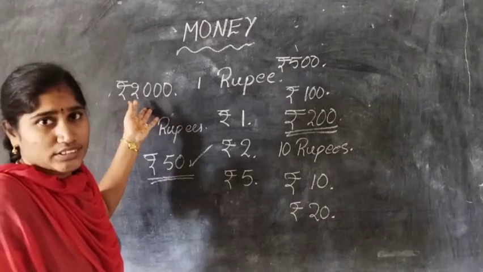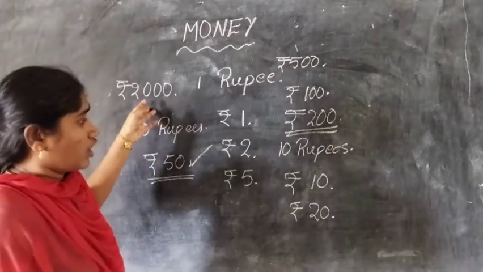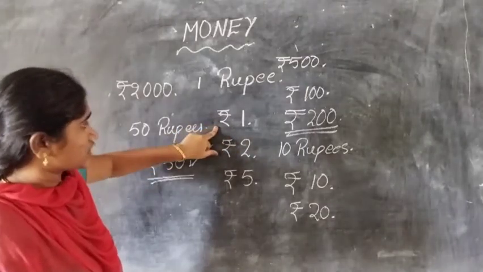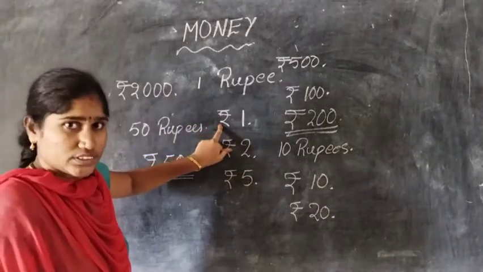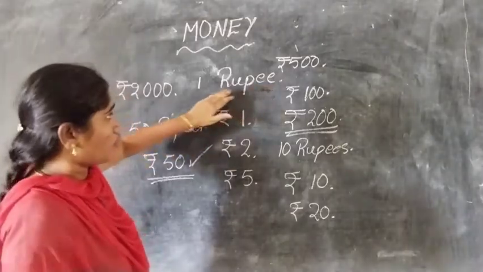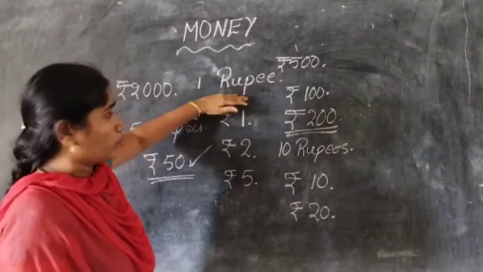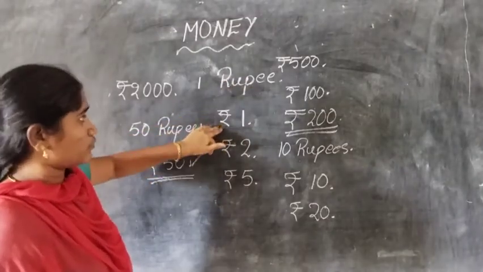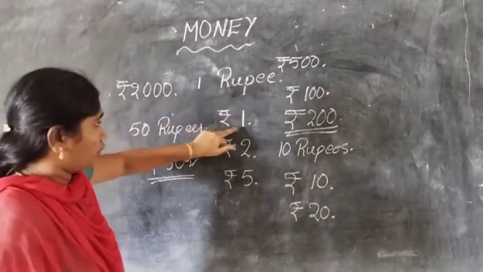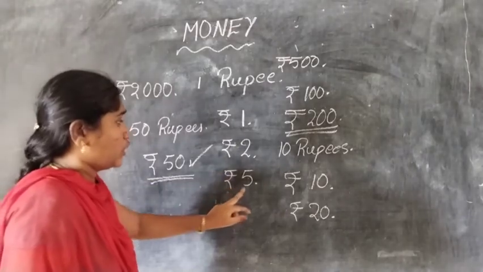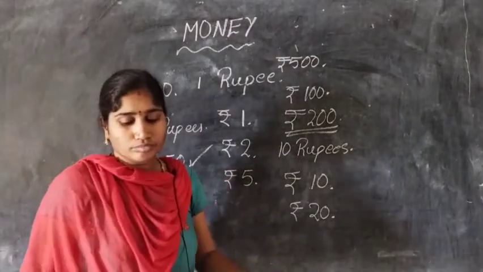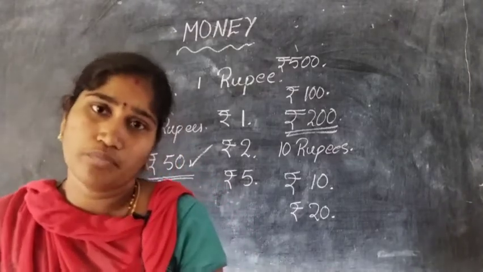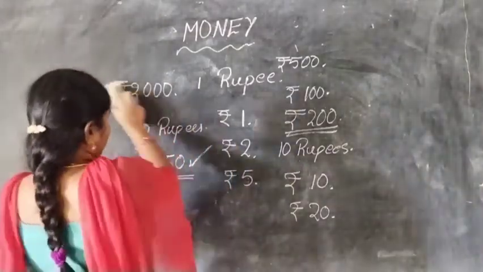Okay? At any time, you have to write rupees like this. It is the short form of rupees. Don't write the full form, RUPEE. You have to write like this. This is the symbol of rupees. 1 rupee, 2 rupees, 3 rupees, 5 rupees. Now, we are going to do some examples in money.